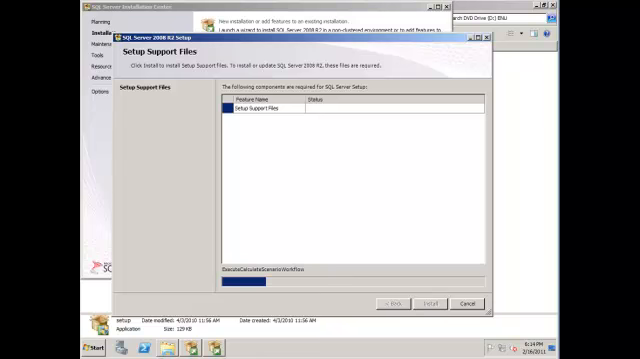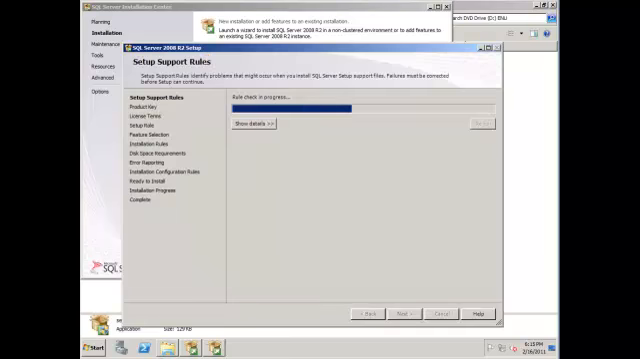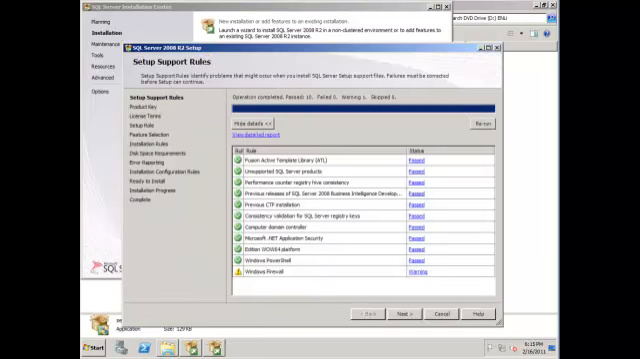The next page that's going to come up is called the Setup Support Rules page. This is just SQL Server looking at the state of your machine and trying to identify any potential problems. We're actually going to see a warning message for Windows Firewall. Windows Firewall is a little firewall that ships on every version of Windows. It's turned on by default, and you can safely ignore this message if you get it. When you install Team Foundation Server, it will set up exceptions for Windows Firewall.